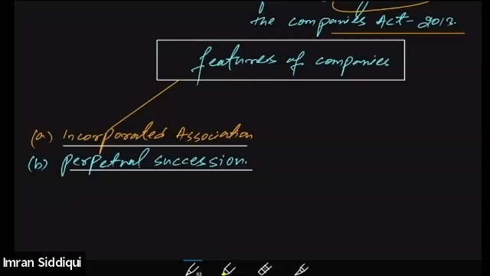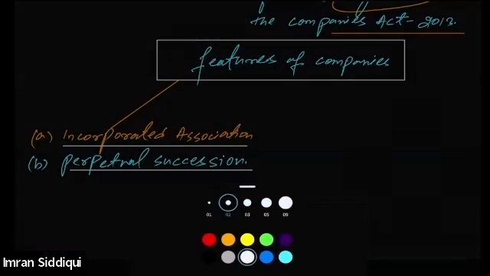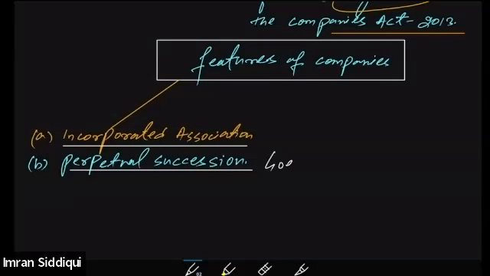Irrespective of members coming or going, the company will go on forever. Because a company is an artificial person, it does not have a restricted span of life. Death of its member, insolvency, insanity, or retirement of its member does not affect the life of the company. So a company has unlimited life. That is what perpetual succession basically means. You can also say that it goes on forever.